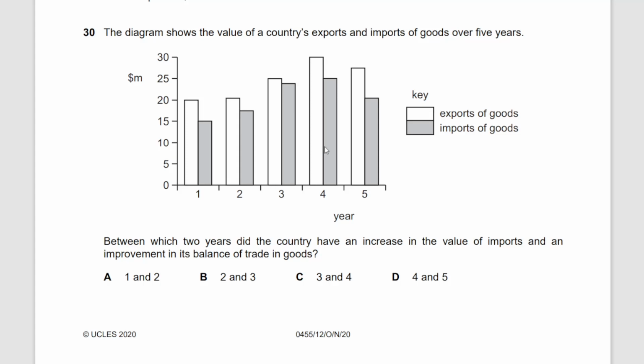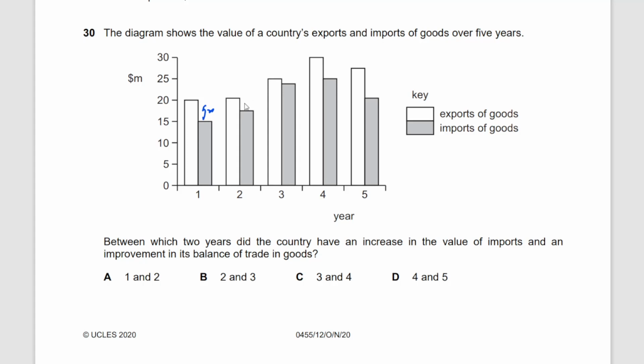So how would you determine that? Well, you can say that there has not been quite an improvement between year 1 and year 2 in your balance of trade, because this region here is bigger. The difference here is big, let's say about 5 million surplus.